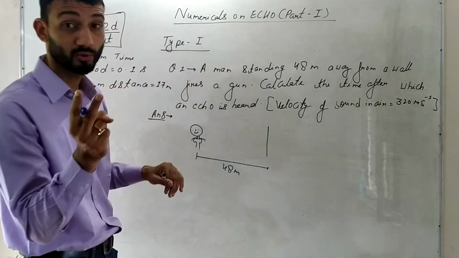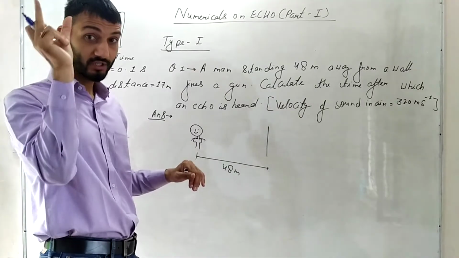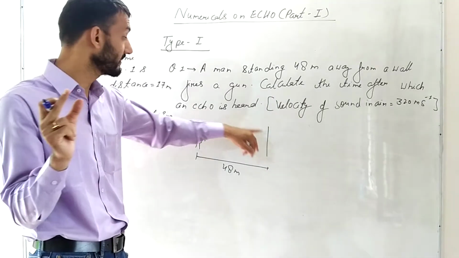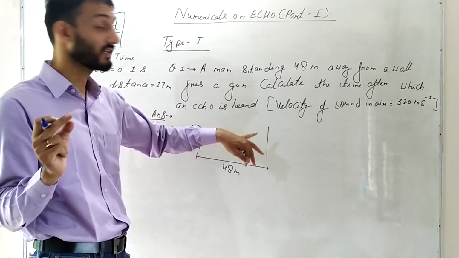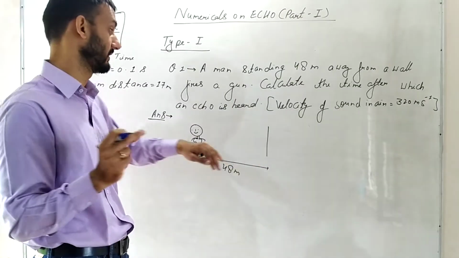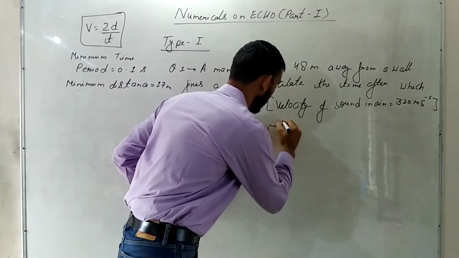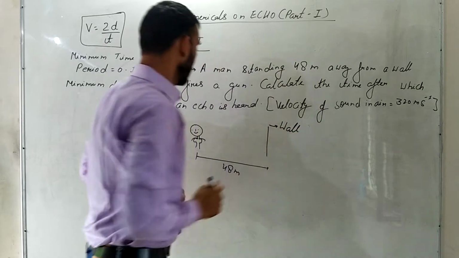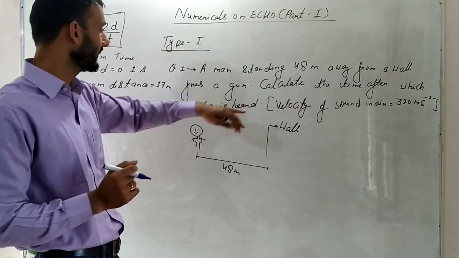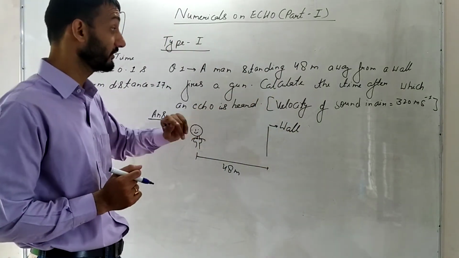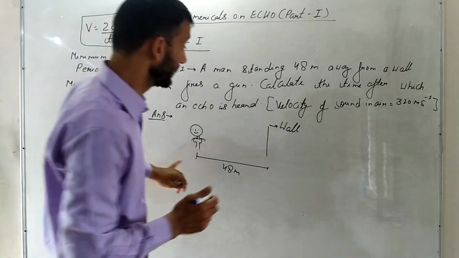So we can hear two sounds. One is the original sound of the gun, and the other sound is the echoed sound which comes after reflection from the wall. Okay. So this is the wall. Now calculate the time after which an echo is heard. We have to calculate the time after which the echo is heard.